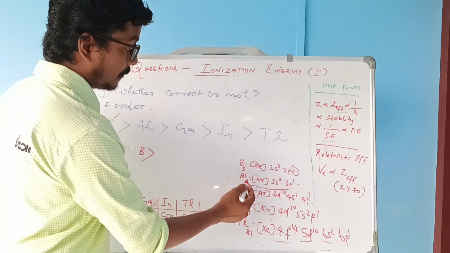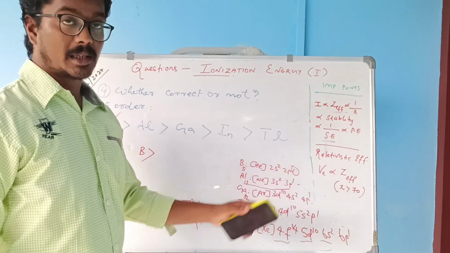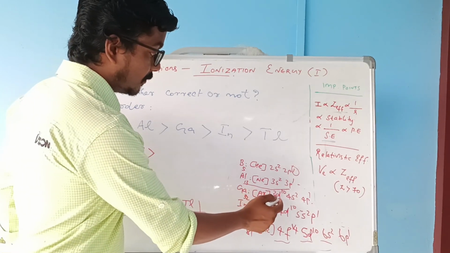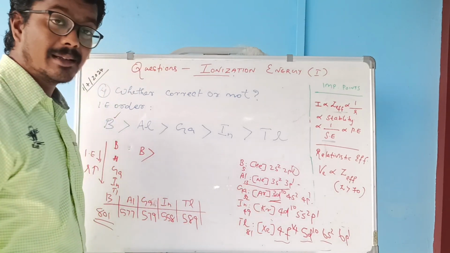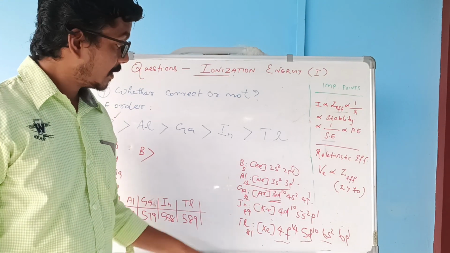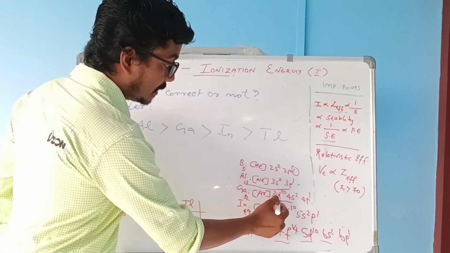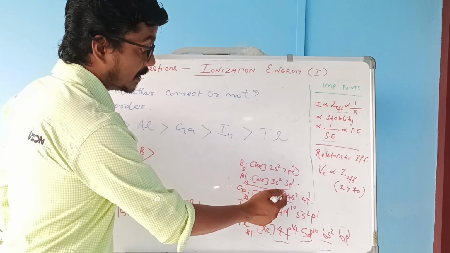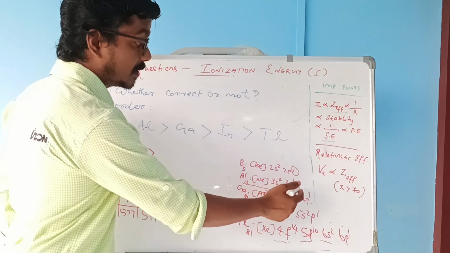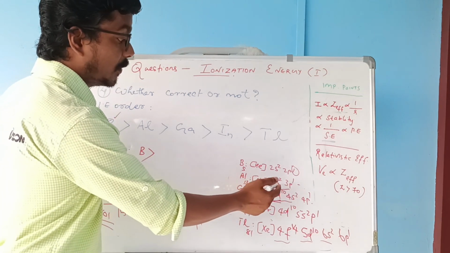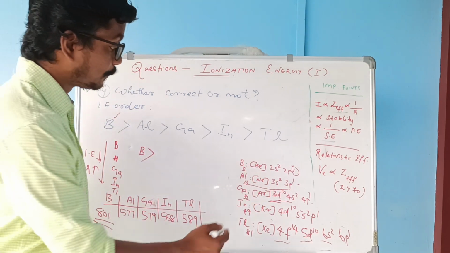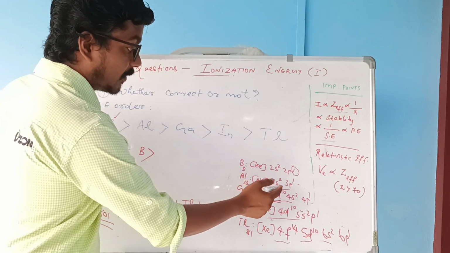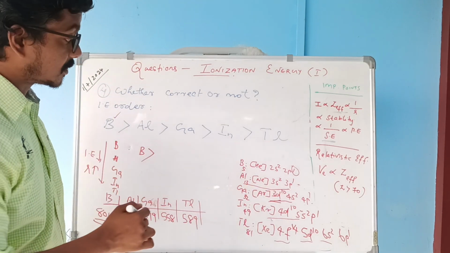So aluminum is 3s2 3p1. And look at gallium. In the case of gallium, an additional d electron comes in, and there are two subshells, the d subshell and the s subshell, both fully filled. In the case of aluminum, only the s subshell is there. And in the case of indium, after the d subshell, another d subshell is also coming.